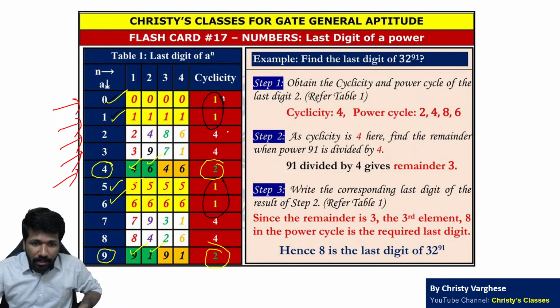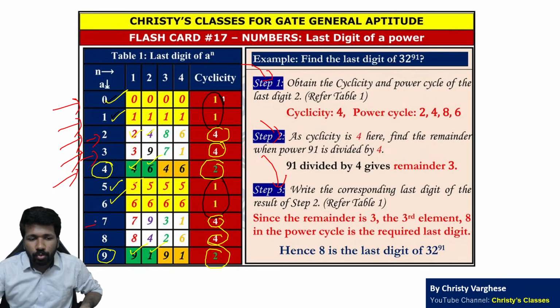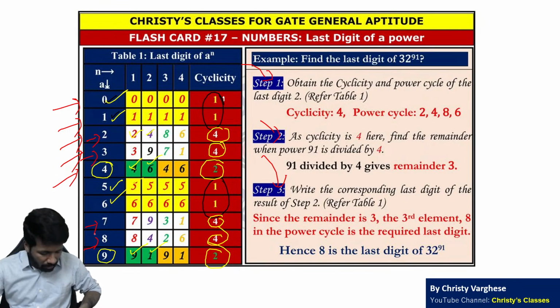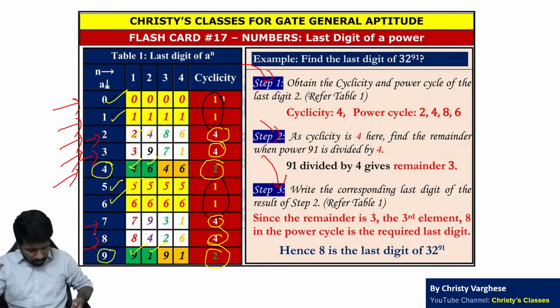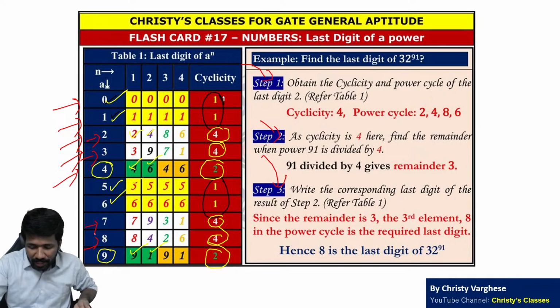Cyclicity 4 is the only concept that is little time consuming to understand. उसकी 4 varieties हैं, तो क्या करना है, that is what is explained in this flashcard. Step 1, step 2, step 3. And for which numbers this need to be applied: 2, 3, 7, 8. So that is a summary of this. If you want to learn more, just pause the video and go through it, or check out the detailed lecture on last digit of power which we have given in this channel.